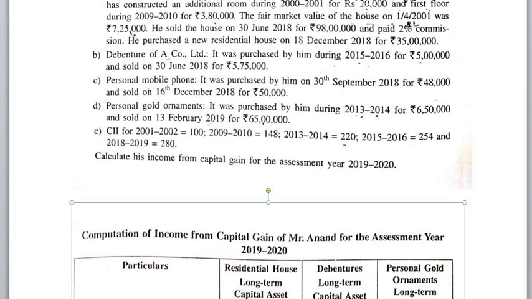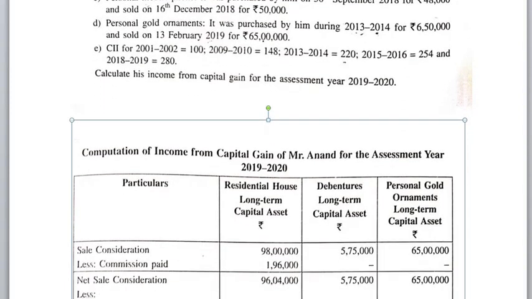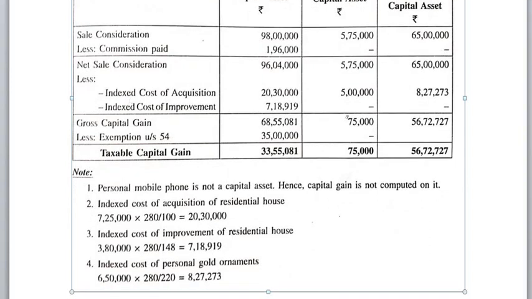And next, the given asset is a long-term capital asset. Residential house is a long-term capital asset. So we need to apply indexed cost of acquisition. To calculate indexed cost of acquisition, we know the formula. Cost of acquisition, because fair market value is given, is cost of acquisition or fair market value. Cost of acquisition means purchase cost before 2001 given, and fair market value as on 1st April 2001 given. So compare both and we take whichever is higher.